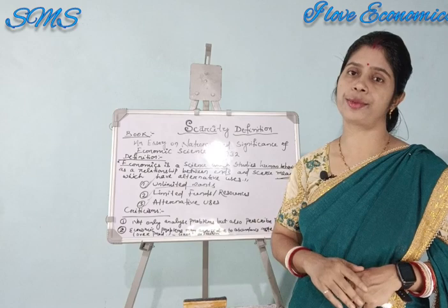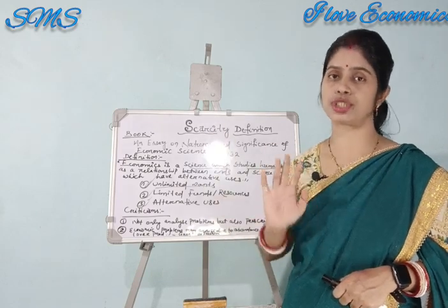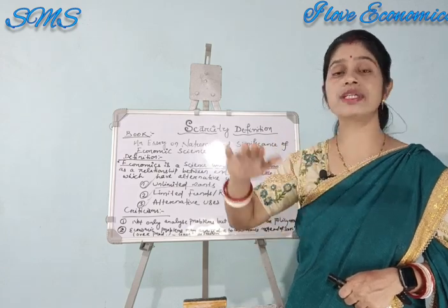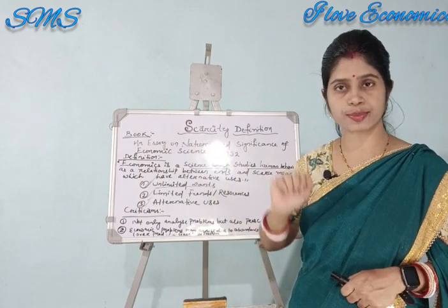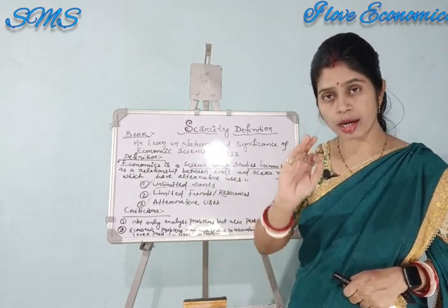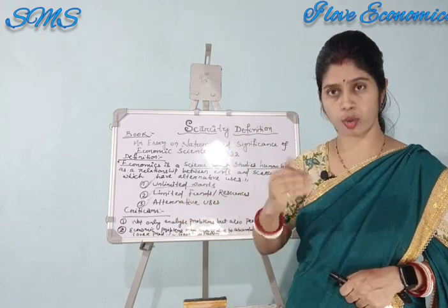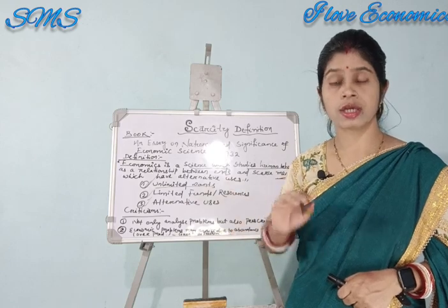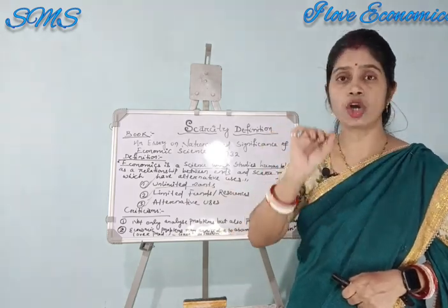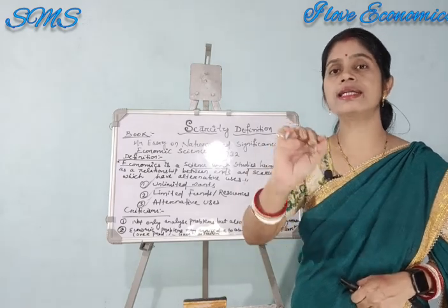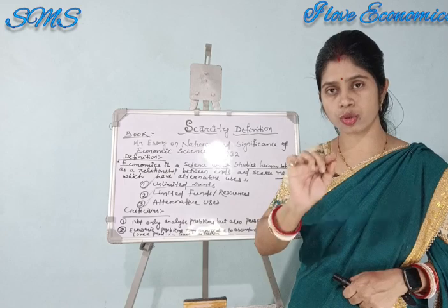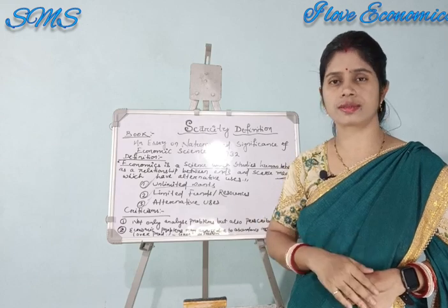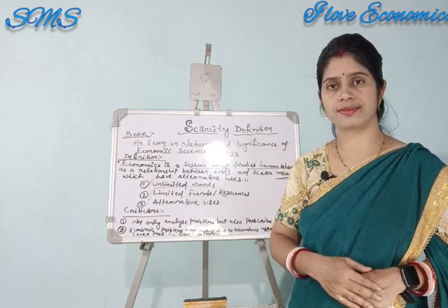Human wants are unlimited, like waves in the ocean. You cannot count the waves in the ocean. If one wave is completed, another wave takes its place. Similarly, if one human want is satisfied, another one takes its place. So, a human being cannot count his wants, because his wants are uncountable.